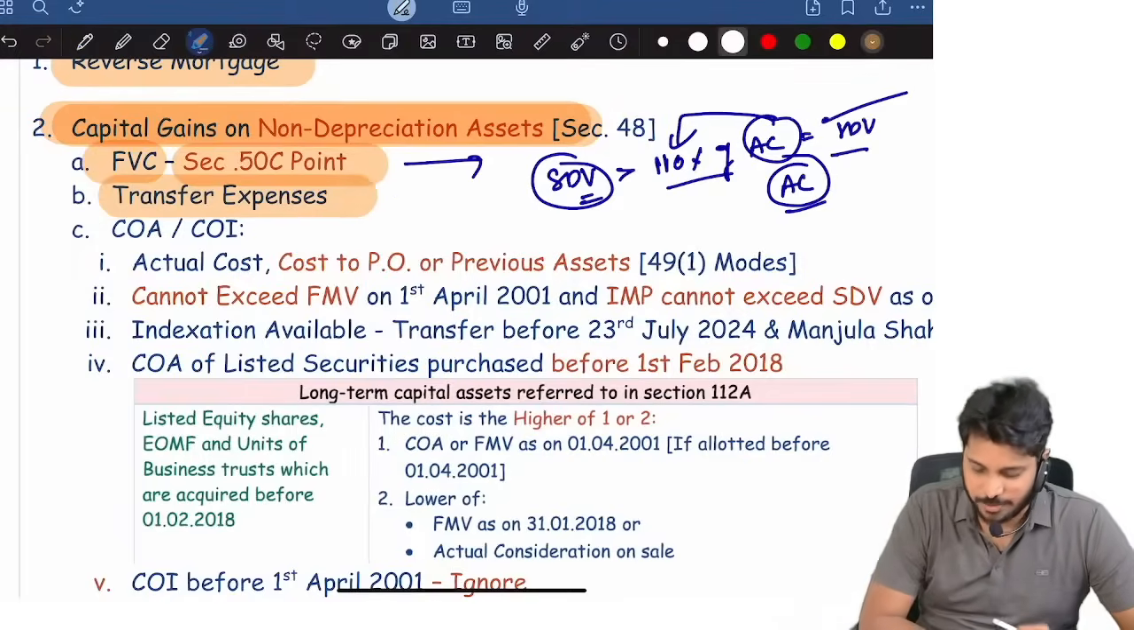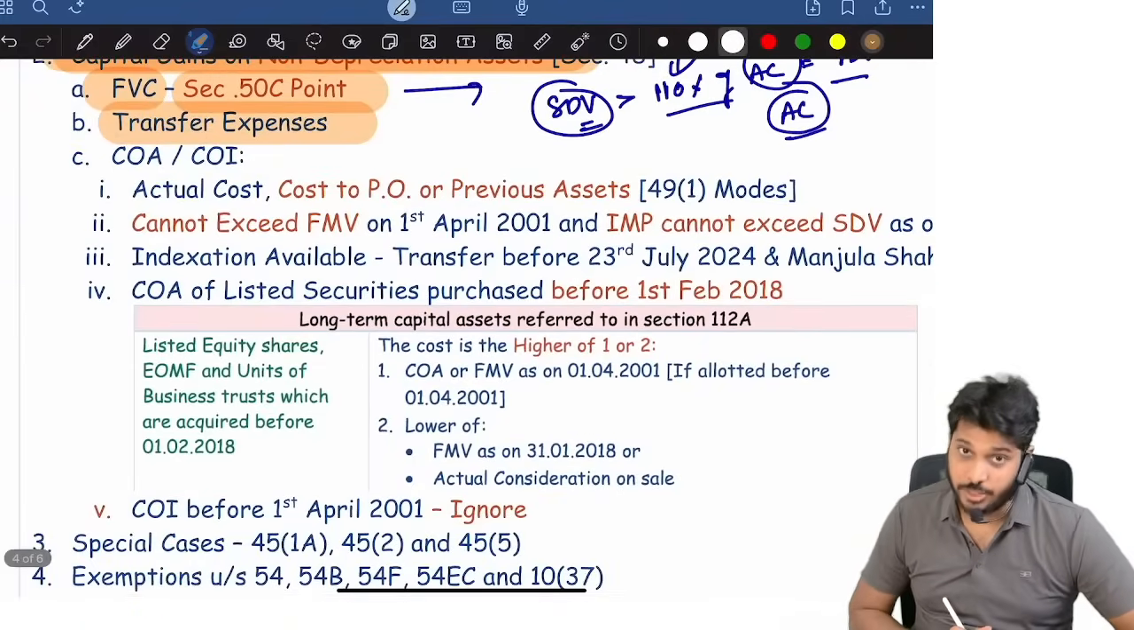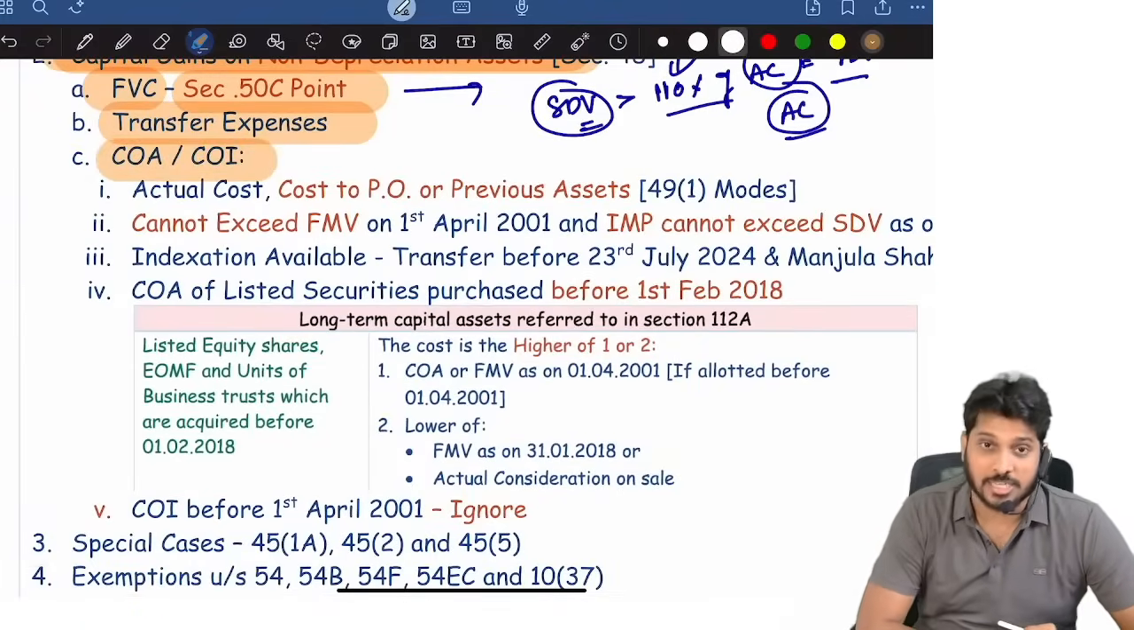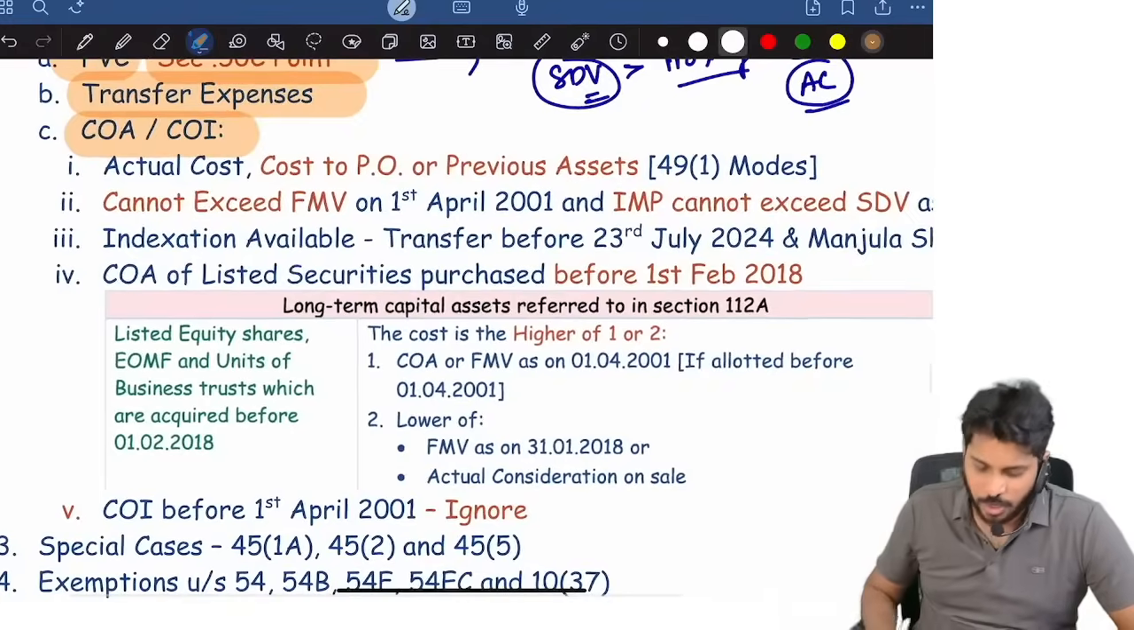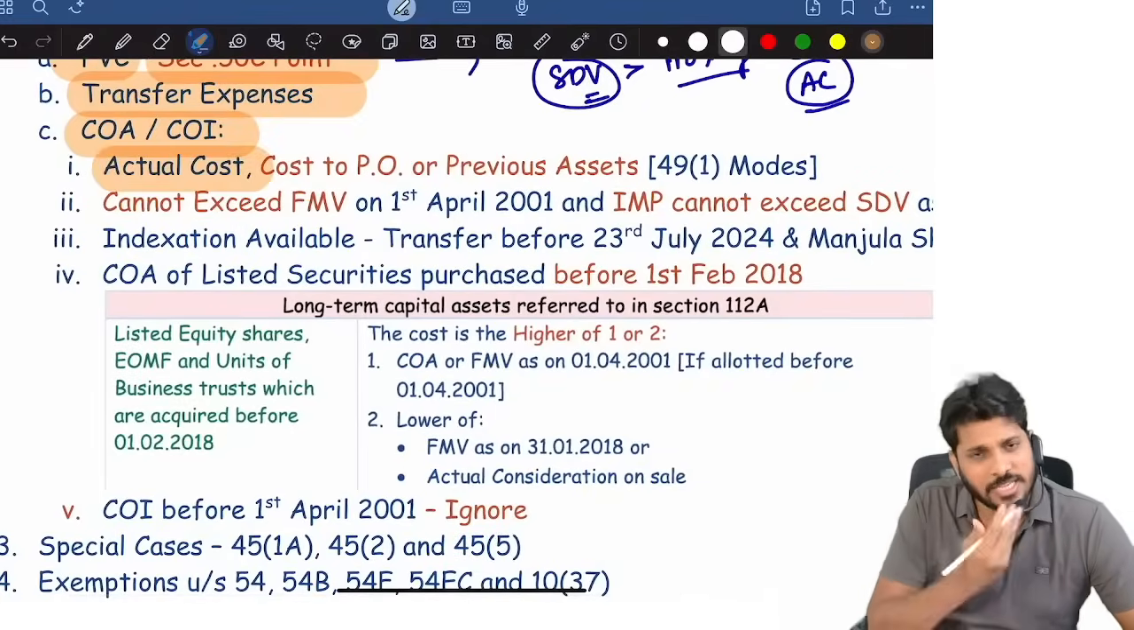Then reduce transfer expenses. Then what you will get is net consideration. From the net consideration, you have two deductions: cost of acquisition and cost of improvement. What is cost of acquisition? Actual cost at which the asset is purchased.